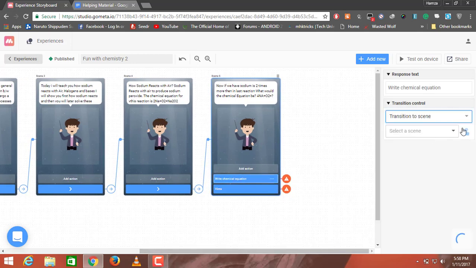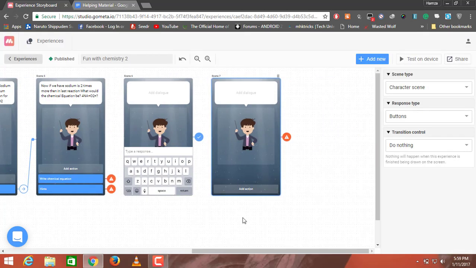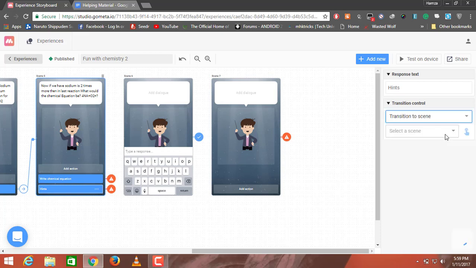I'll change do nothing to transition to scene. I'll add two scenes. One will be a text input scene, so I can submit my text. Another will be a select character scene, where you can give any hints you want. Transition to scene number 7, and this one to the text input scene.